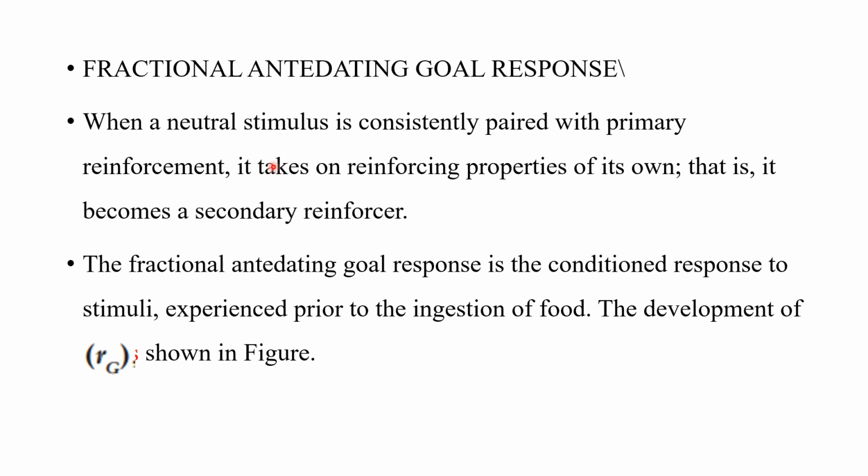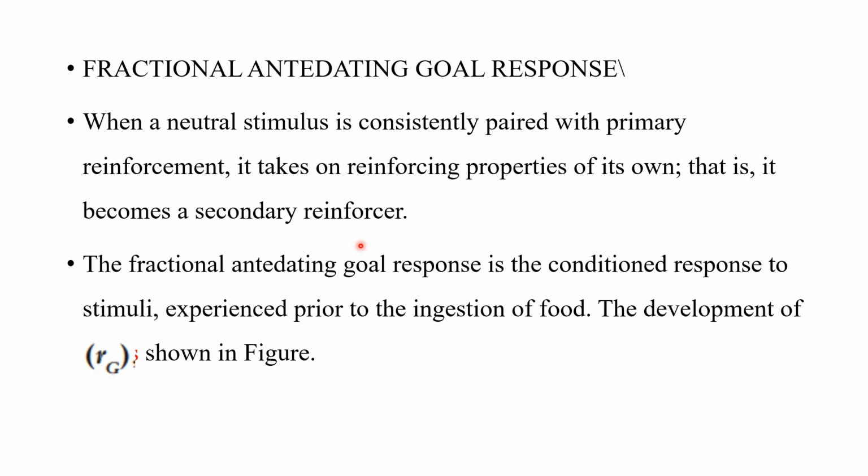Okay, so when a neutral stimulus is consistently paired with primary reinforcement, it takes on reinforcing property of its own. That is, it becomes a secondary reinforcer. Here, food is the primary reinforcer, that is, food is the one that is eliciting the salivation response. When I'm pairing this food with another stimulus, the bell is the secondary reinforcer.